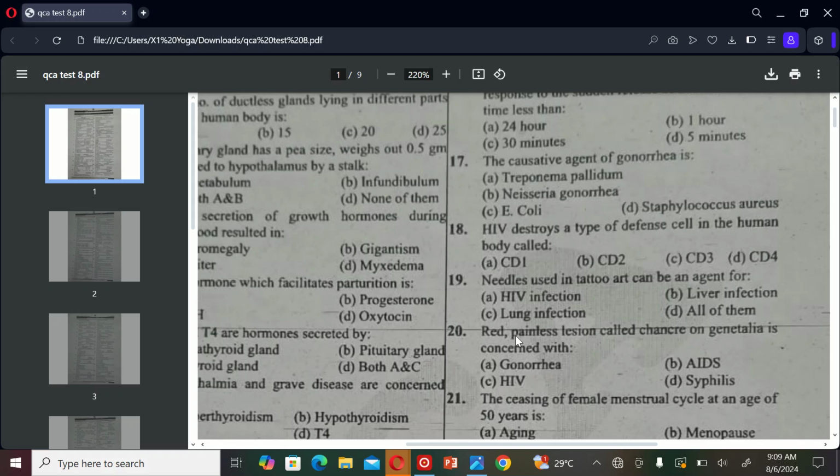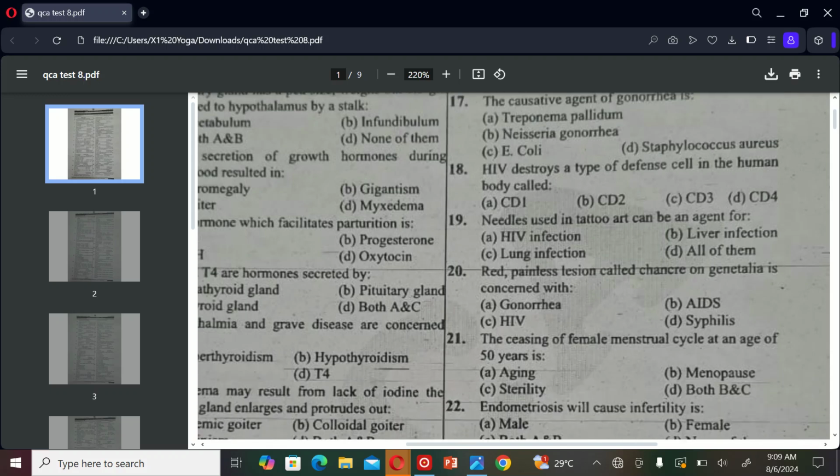The next MCQ is: red painless lesion or sore on genitalia is concerned with A. Gonorrhea, B. AIDS, C. HIV, and D. Syphilis. So the correct option is D, Syphilis.